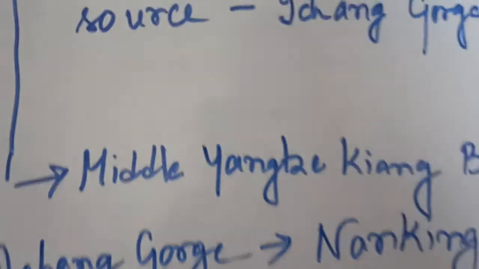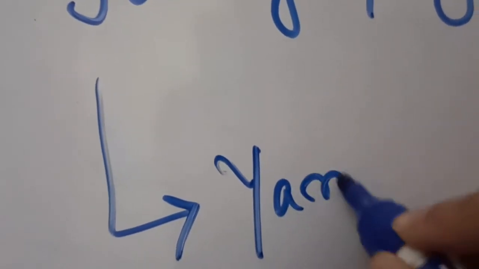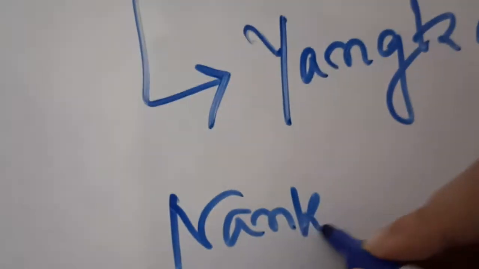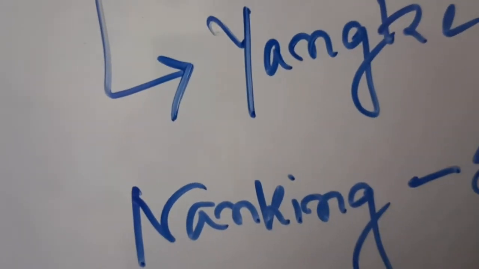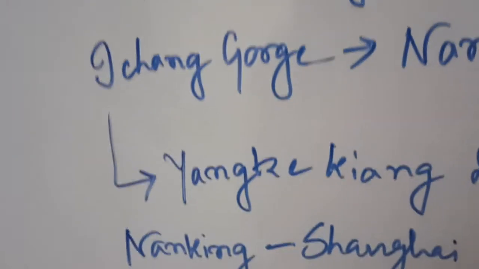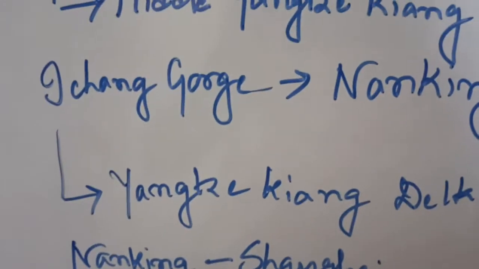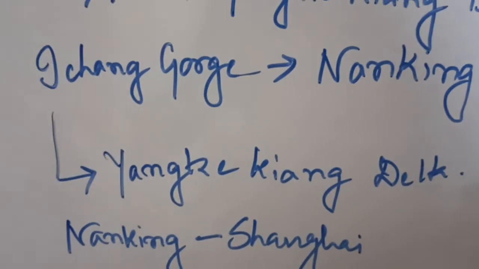And the last one is the Yangtze Kiang Delta. From Nanking to Shanghai is the total extension of this Yangtze Kiang Delta region.